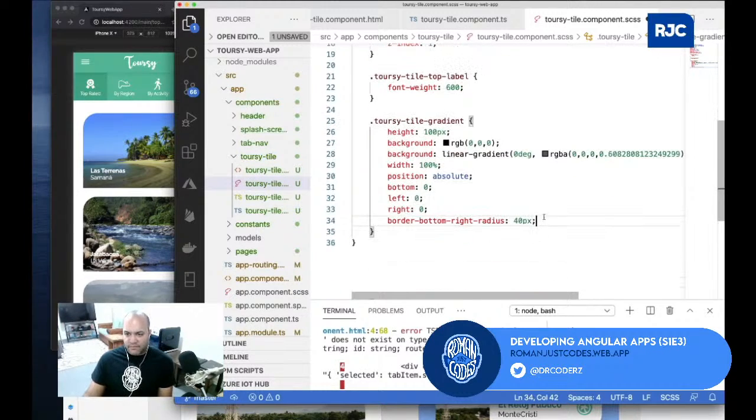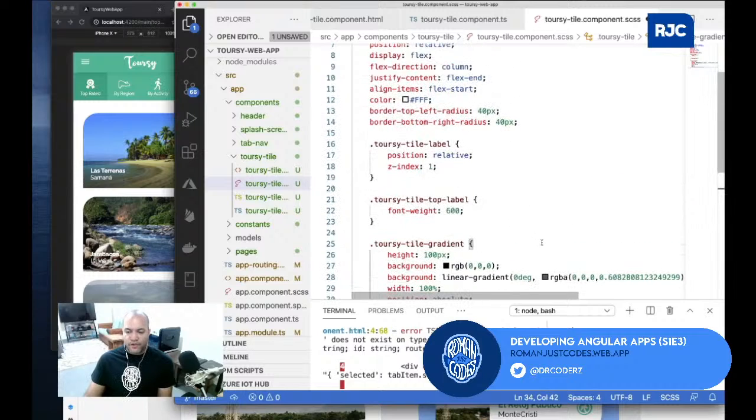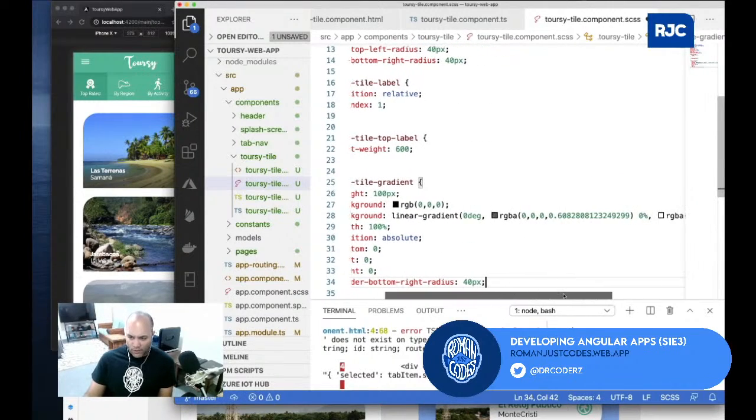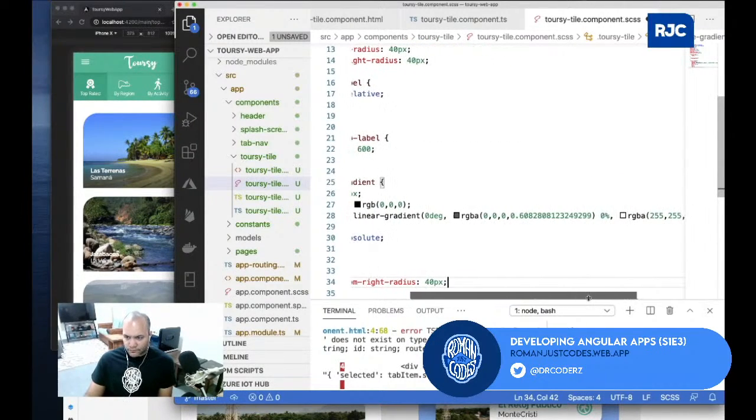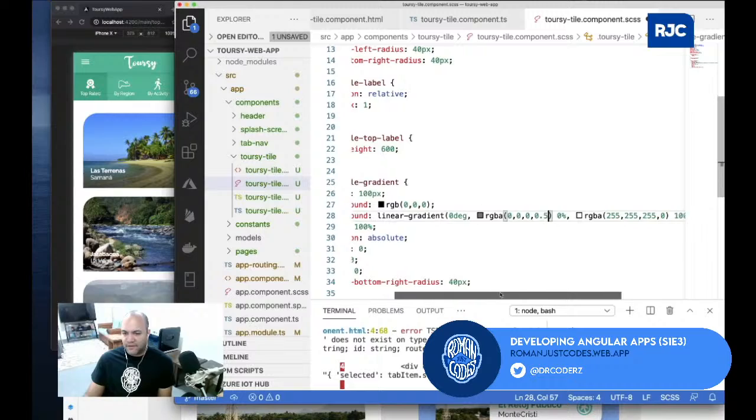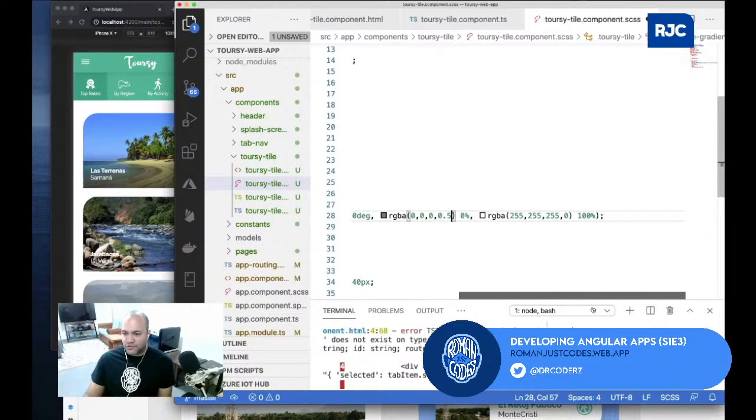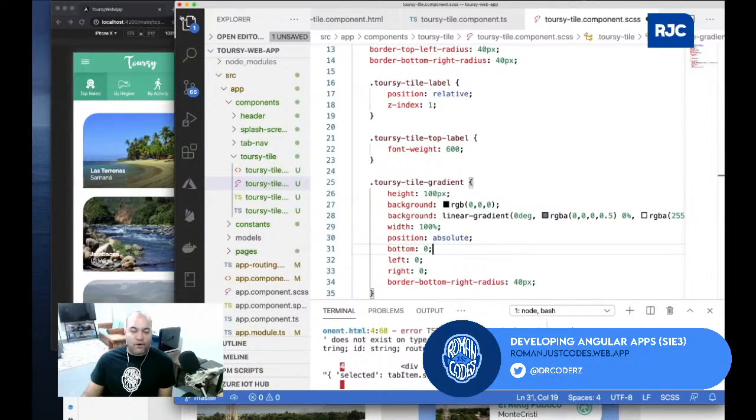Perfect. I keep it like that. Yeah, you see it's a 40 pixel radius on that. I can even tweak these values. I think it's just like, let's do like 0.5. The background, you know, it just uses that. So if I save all,